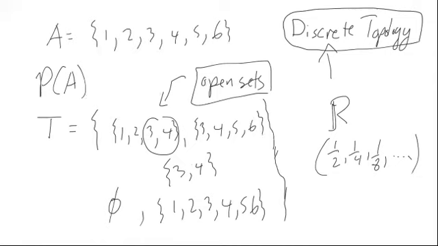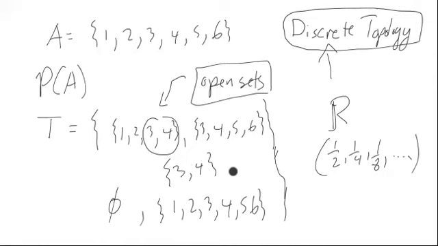So let's look at this particular example that we've come up with, and let's determine if this is discrete or not.